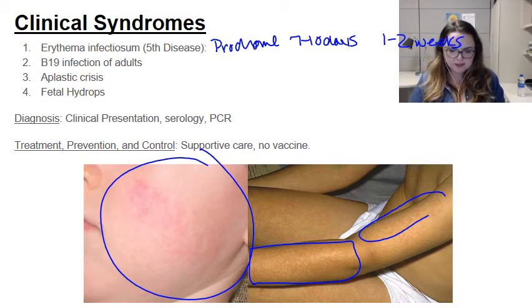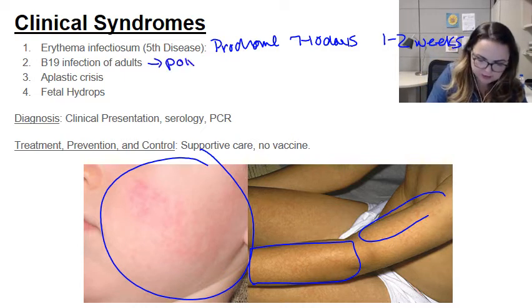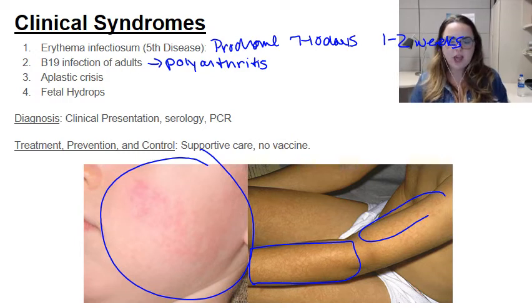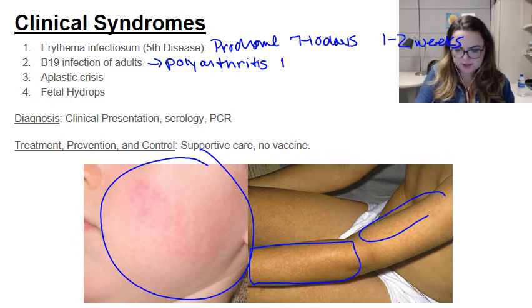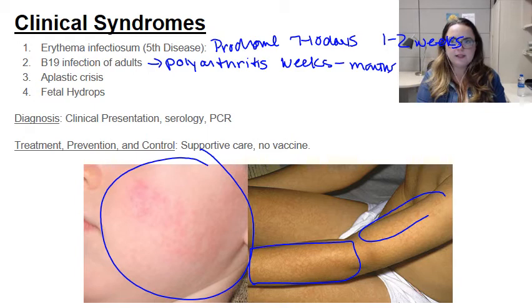In adults, instead of the characteristic rash, we actually tend to see a polyarthritis. Adults can get the rash too, but the polyarthritis can occur with or without the rash. And this one lasts much longer. It can last weeks to months, even longer in some cases. So you're going to see arthritis of hands, wrists, knees, and ankles. Those are the main places. The rash may precede the arthritis or may not be there at all. And in some immunocompromised patients, this can actually be a chronic illness.